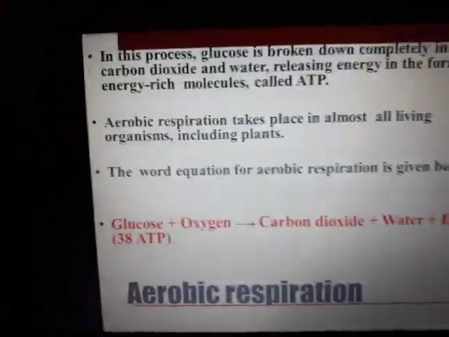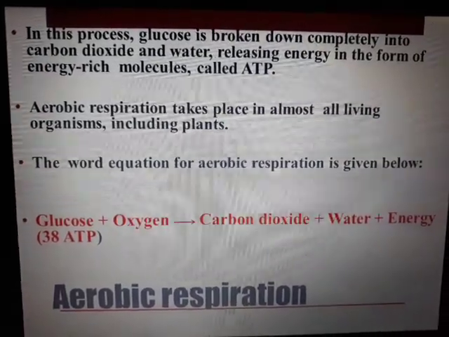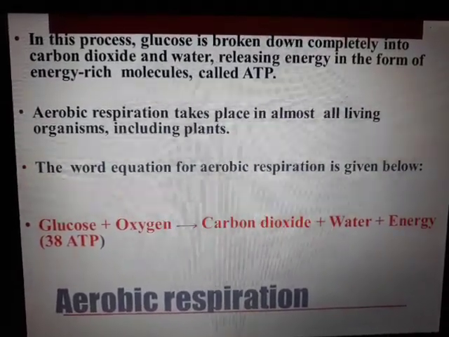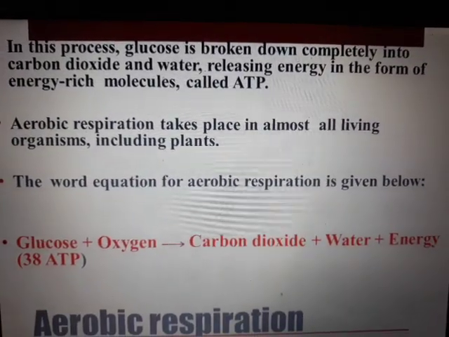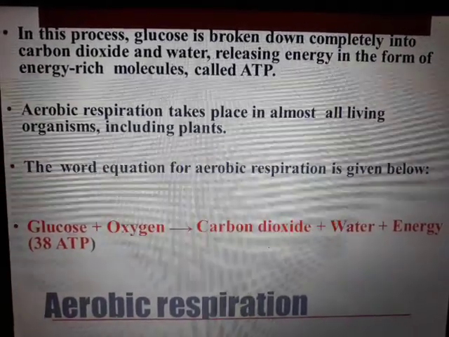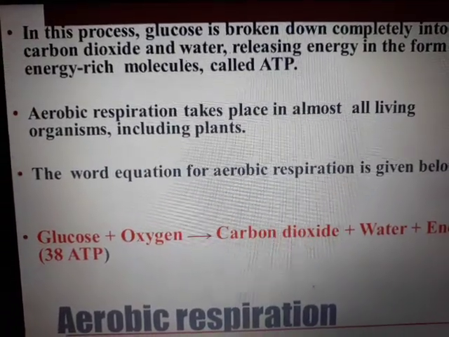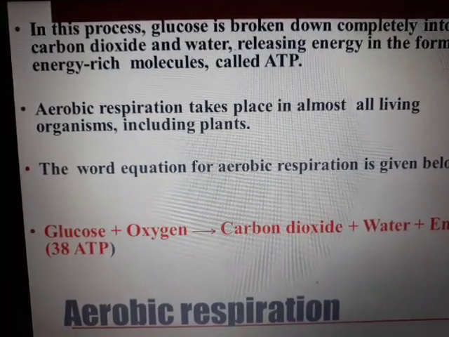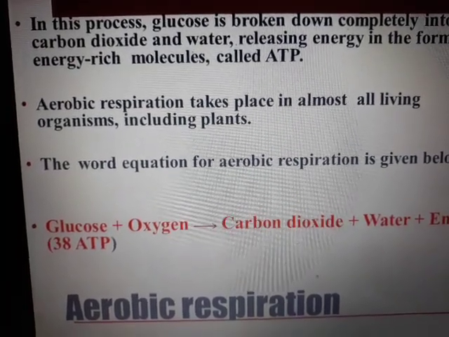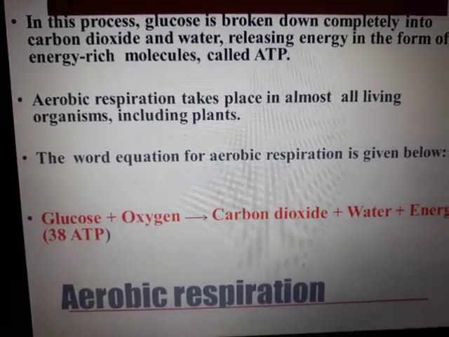In this process, the glucose is broken down completely into carbon dioxide and water. So the end products will be carbon dioxide and water, releasing energy in the form of energy-rich molecules called ATP. ATP is adenosine triphosphate. These are the chemical molecules formed. This is the name given to the molecules which are in the form of energy. It is also called the energy currency.